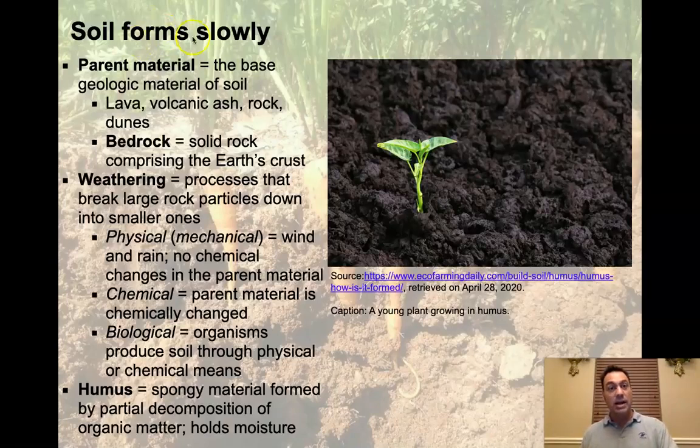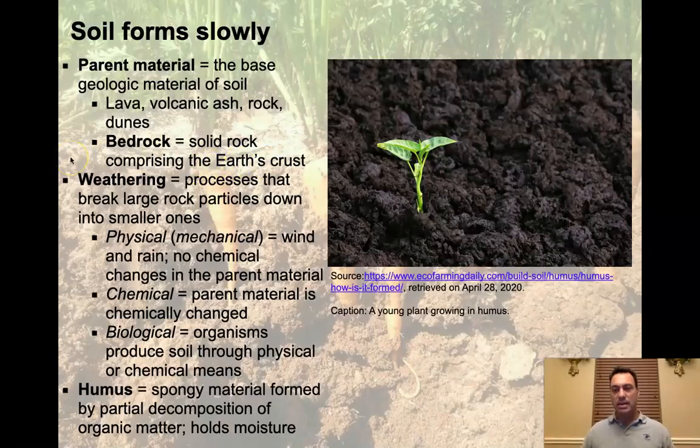First off, it comes through time, so it forms slowly. And it's a combination of time and parent material. Parent material is the base geologic material of soil. It could be lava, it could be old volcanic ash, it could be rock of any kind. It could be sand dunes, for example. And it also could be derived from bedrock, which is the solid rock comprising the Earth's crust.